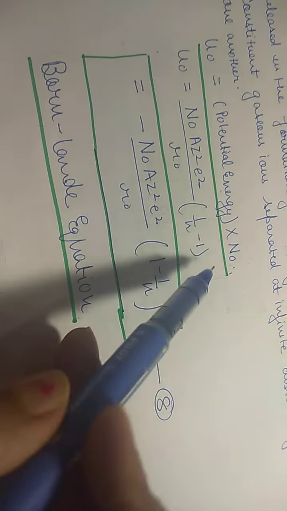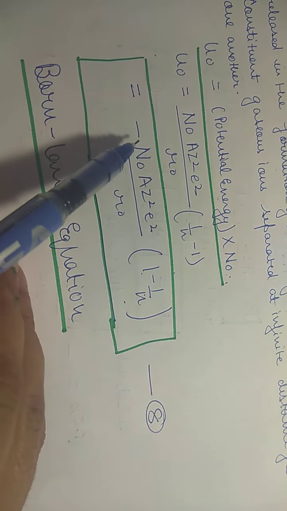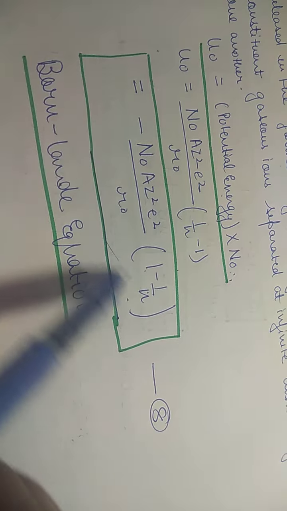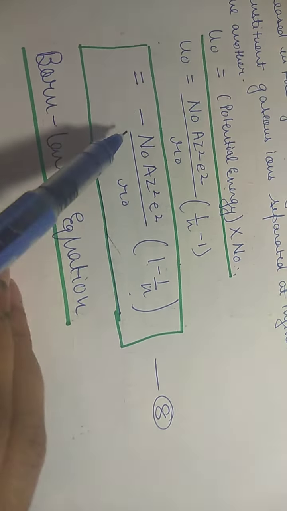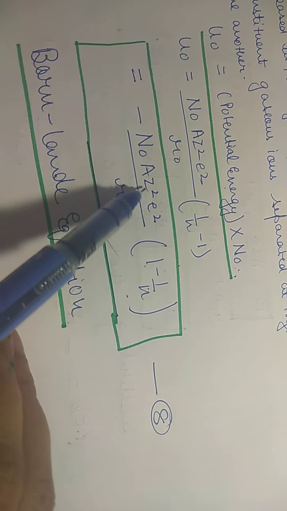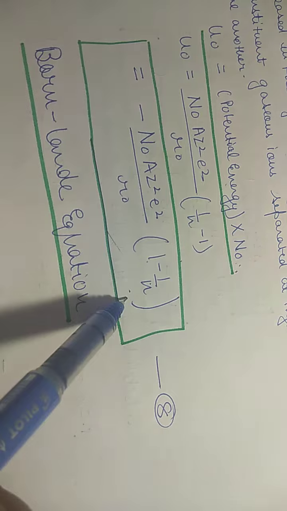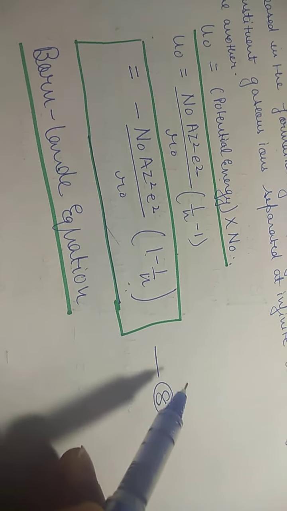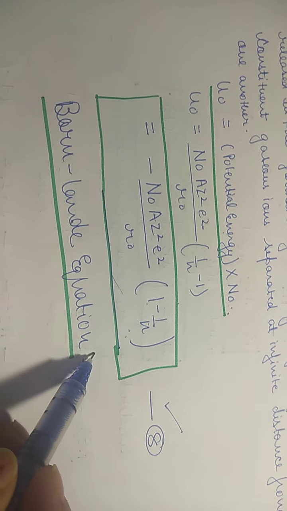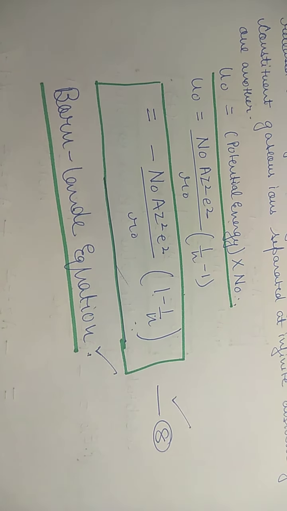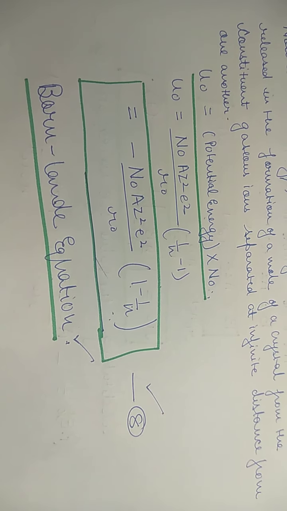And if you want to write 1 minus 1 upon n, then put the minus sign outside. So it will be equal to minus N naught a z square e square upon r naught into 1 minus 1 upon n, where minus represents that energy is released. This is equation number 10. This equation is called the Born-Lande equation, which gives us the magnitude of lattice energy. So this is all about today. Thank you.